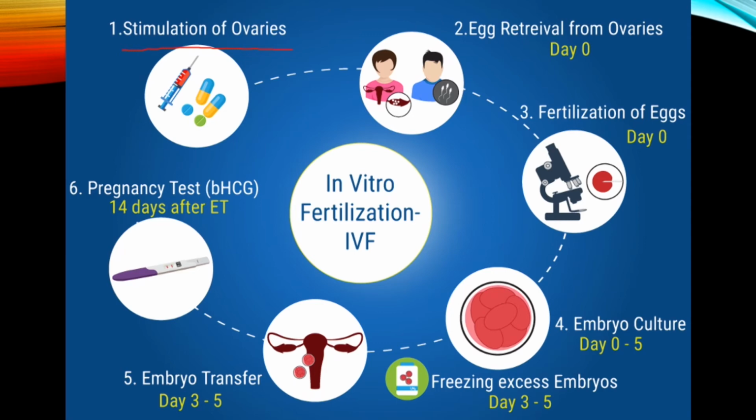However, what will normally happen is that once she has produced these egg cells, they collect the egg cells from the lady, and they also collect the sperm cells from the man. So they have some of her egg cells and some of his sperm cells. Then they inject the sperm cells into the egg cells. That's what's happening in this little picture here: a wee sperm cell being injected into the egg cell. Then the doctors monitor the egg cells and see which egg cells have been fertilized by which sperm cells.